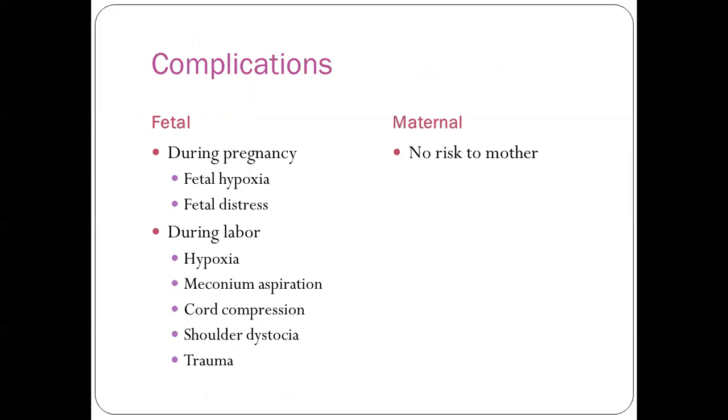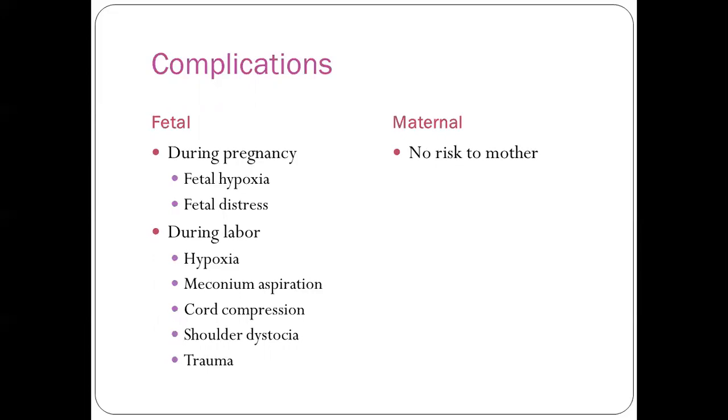The fetal complications during the pregnancy include fetal hypoxia. Whenever there is aging of the placenta, placental insufficiency will be there. That is, blood flow towards the placenta is not adequate, so the fetus may have a decrease in the oxygen level. That is fetal hypoxia. Fetal distress, the baby may have distress. During the labor, again, the baby may have hypoxia.